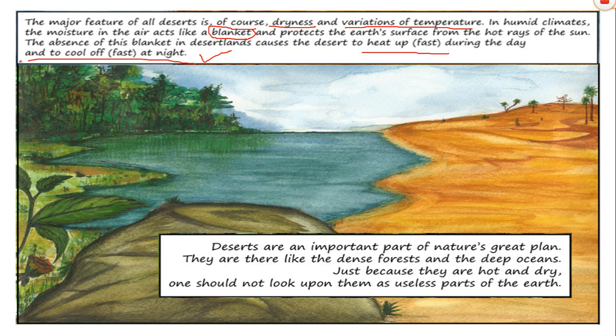So in humid climates, children, the moisture in the atmosphere casts a protective blanket on the earth. In deserts, this protective blanket is not there because of occasional rains. Therefore, the desert heats up rapidly during the day and cools off rapidly during the night. This we just have read. However, despite the harshness of the climate, the deserts are an important part of nature. This we should never ever forget.